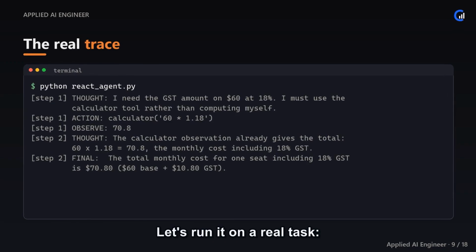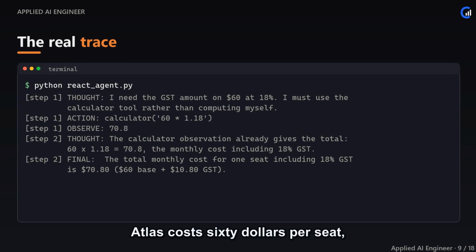Let's run it on a real task. Atlas costs $60 per seat, with 18% GST on top. What's the total? Watch the genuine trace. Step 1. The model thinks it needs the calculator and refuses to do the math itself. It calls the tool, which really returns 70.8. Step 2. It reads that observation, recognizes it has the answer, and emits a final. This is a real model reasoning over real tool output. The loop, the tool, and the decision are all authentic.